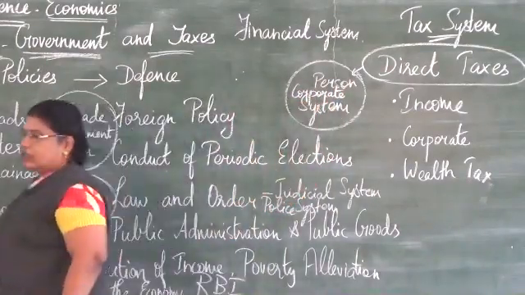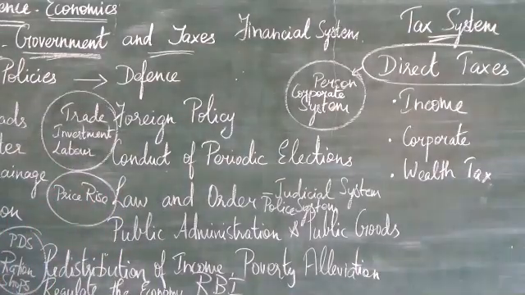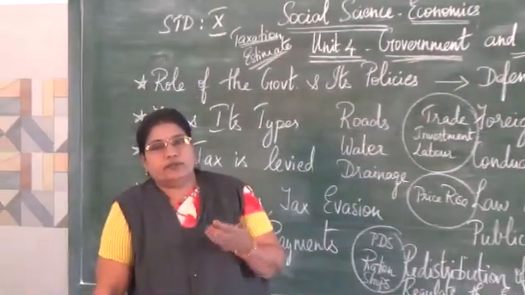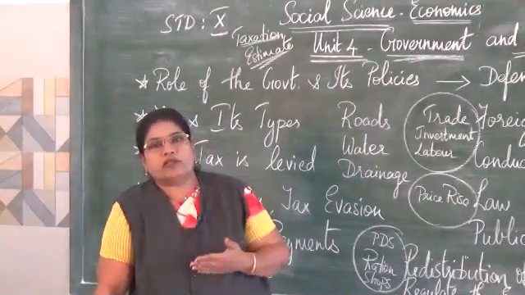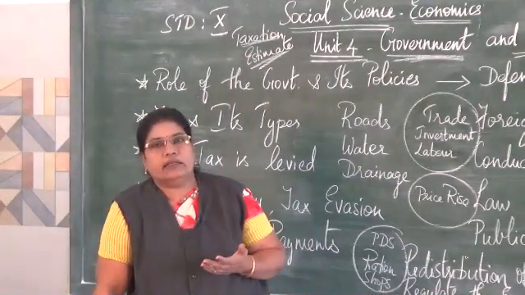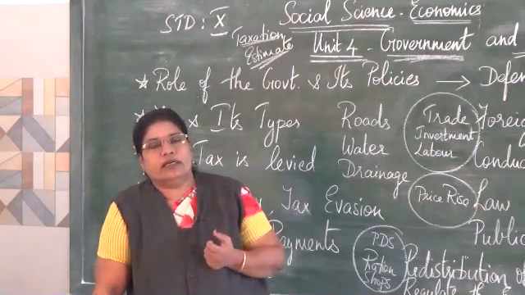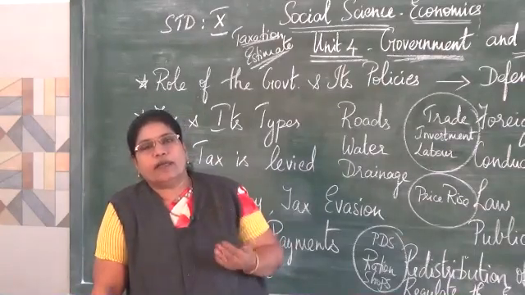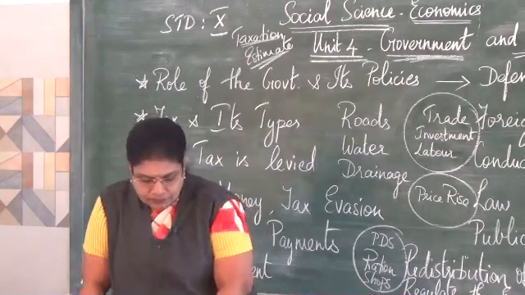Both these ways, taxes are levied on the people. The main purpose of taxation, why does the government collect tax? In order to accumulate funds. So, the government keeps on collecting water tax, wealth tax, land tax. So, money gets accumulated and the government has a lot of money. With that money, they spend it for the people.